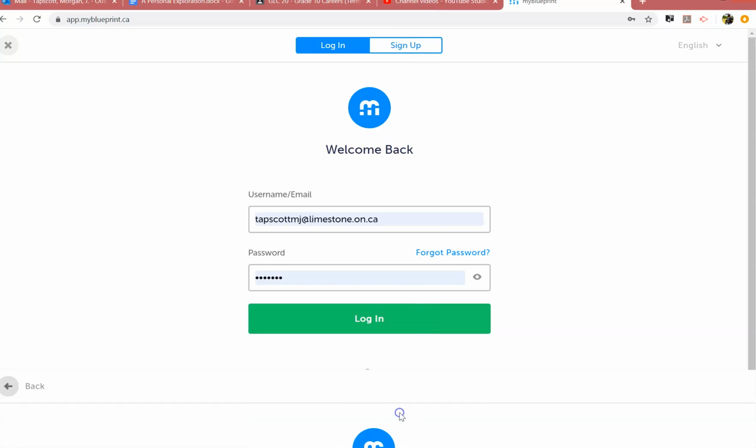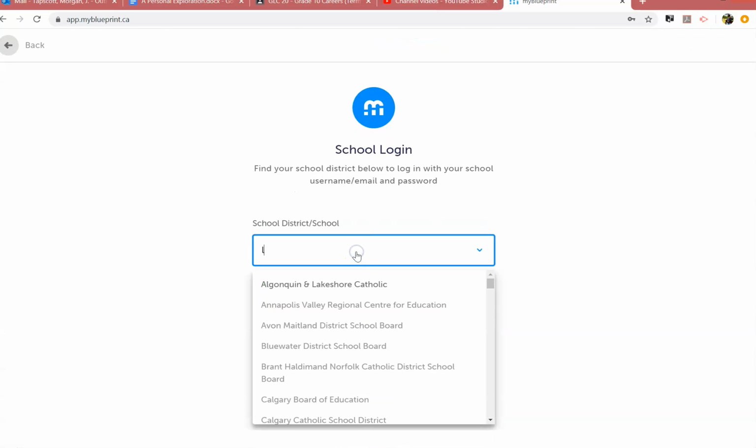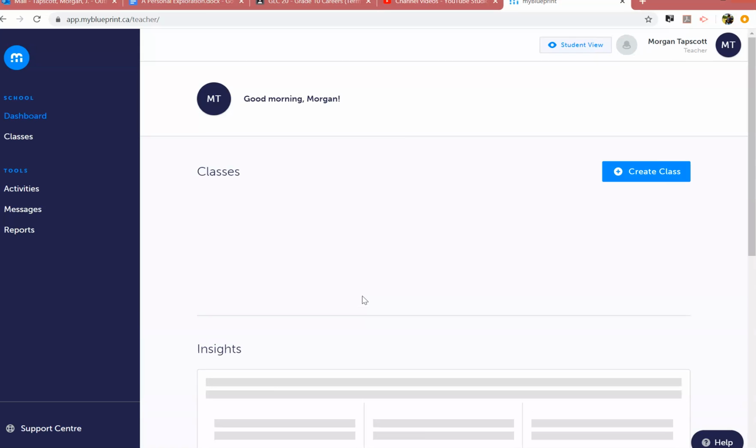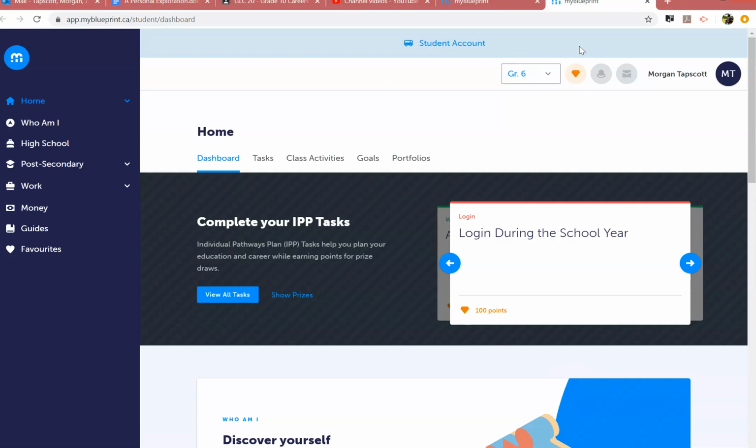Okay, so we're logging in to my blueprint. Okay, and I'm going to go to student view. But my student view looks a little bit different than yours because I'm not actually registered in any classes. But, okay, so last week you went to Who Am I and completed those tasks in there. Today you're going to click on High School.